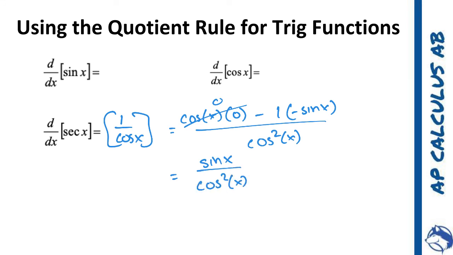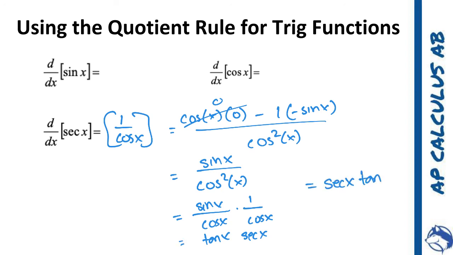And from there, let's do the same thing as what we did last time. Let's split it up into the sine of x over the cosine of x, and then 1 over the cosine of x. And so from here, I can then say that this is the tangent of x, and this is the secant of x. So in all, I would say that this is the secant of x tangent of x.